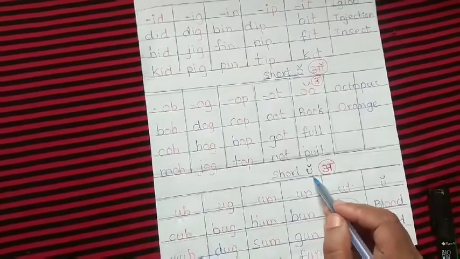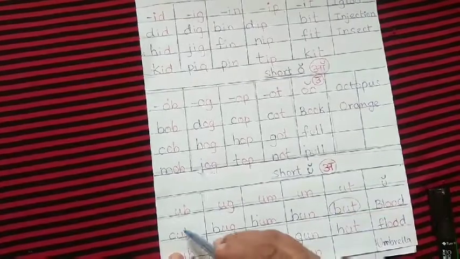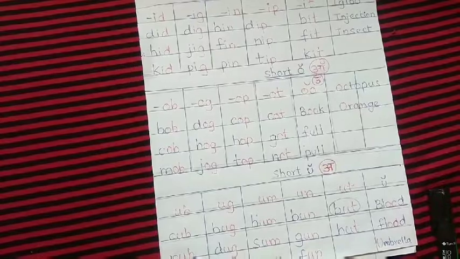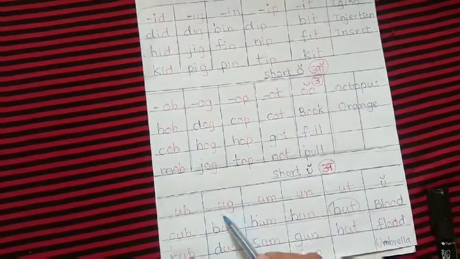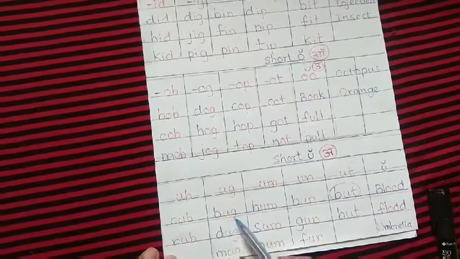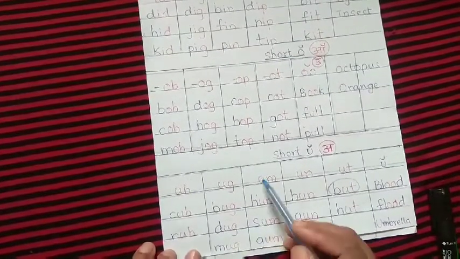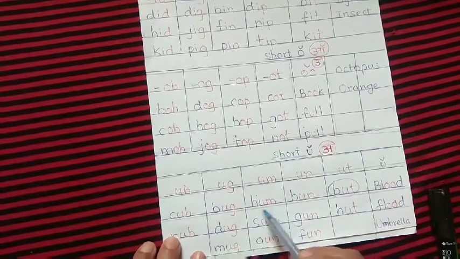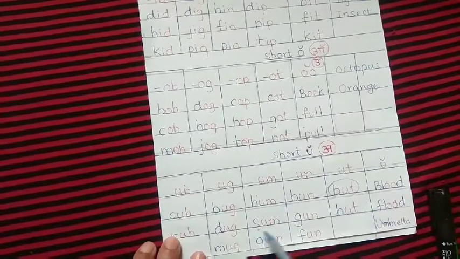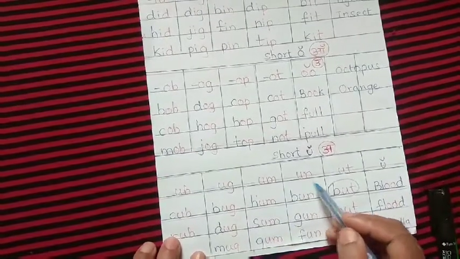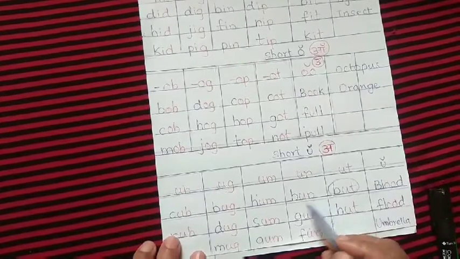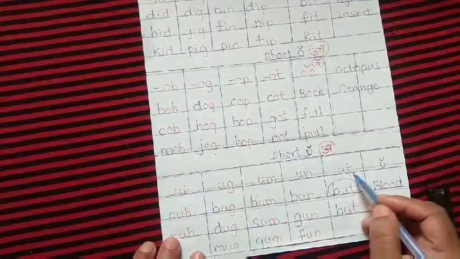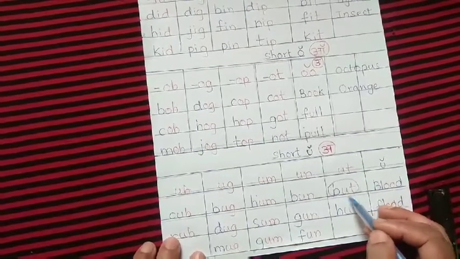Now we have short U sounds, which says u. U, p, up; c, up, cup; r, ub, rub; b, ug, bug; d, ug, dug; h, um, hum; s, um, some; b, un, bun; g, un, gun; b, ut, but.